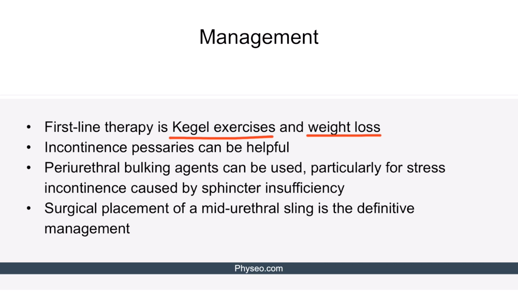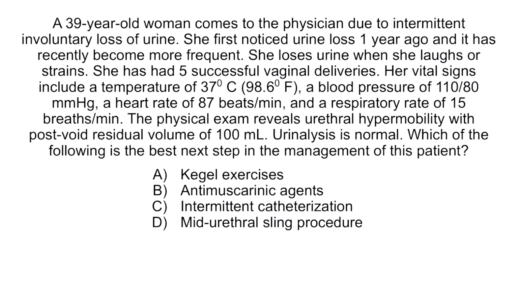Now let's discuss why the other options are incorrect. Option B is incorrect because antimuscarinic agents are used for urgency rather than stress incontinence. Option C is incorrect because intermittent catheterization is performed to treat overflow incontinence. Now finally, option D is incorrect because a mid-urethral sling procedure is the last resort for the treatment of stress incontinence. So taking a step back, you're going to want to try Kegel exercises before surgery. And that concludes our lecture for stress incontinence.